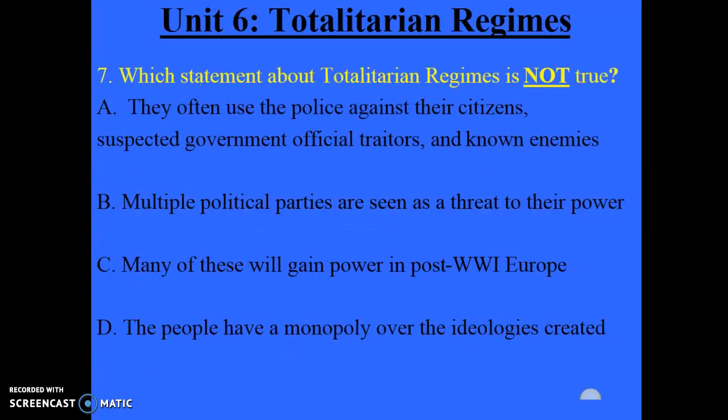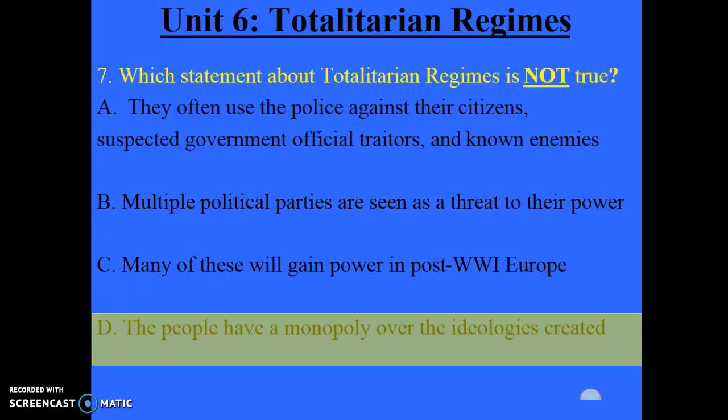Let's take a look at number 7. Which statement about totalitarian regimes is not true? The answer is D. The people have a monopoly over the ideologies created. If you remember, a totalitarian regime is another way of saying a dictatorship. And in a dictatorship, the people do not have the power. A monopoly, if we remember correctly, is basically another way of saying total control.